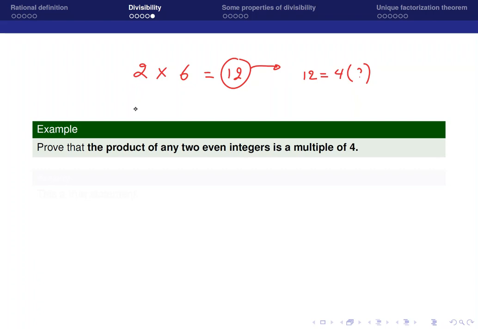How about if I started off with 10 multiplied by some other random even integer. How about we pick 12? What is the solution going to be? 120. And is that a multiple of 4? So 120 is actually 4 times 30, and 30 is an integer, so it seems that the theorem is actually true.